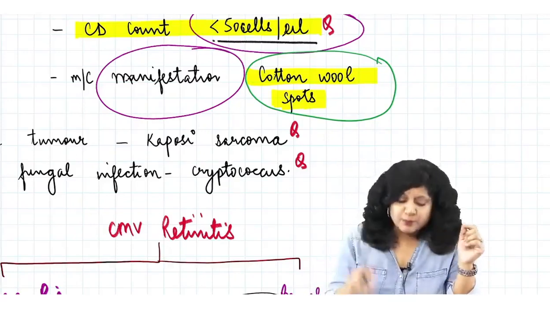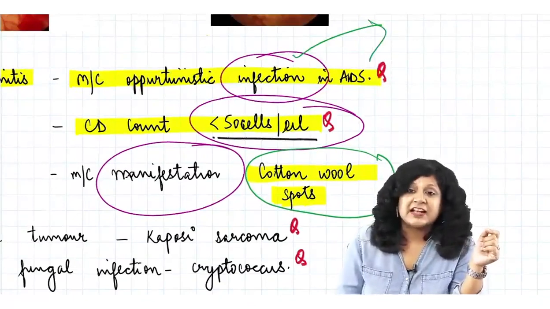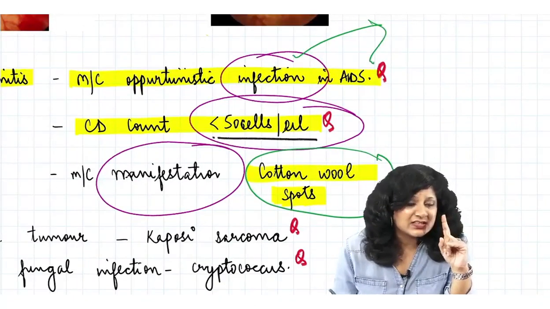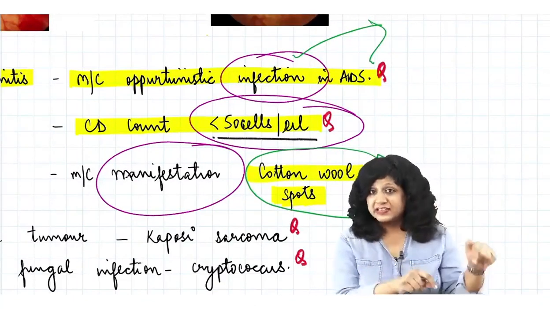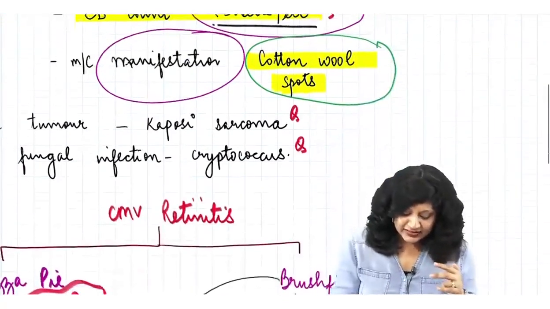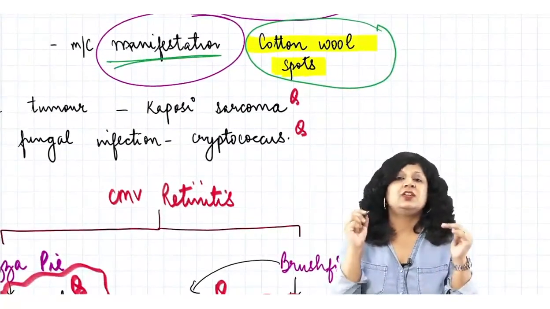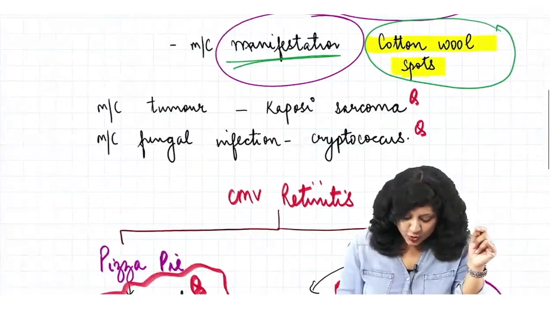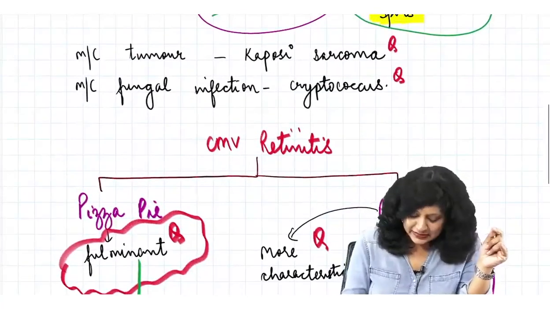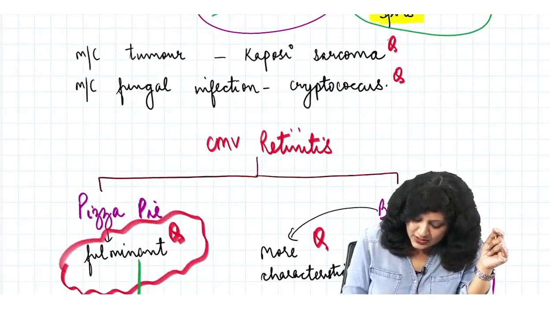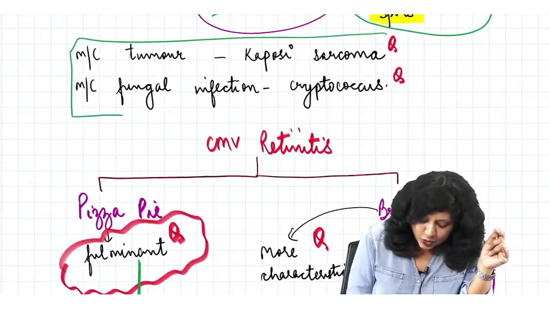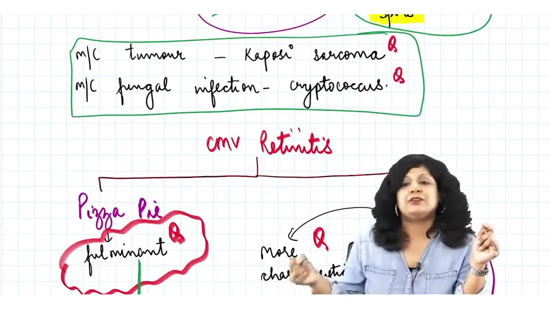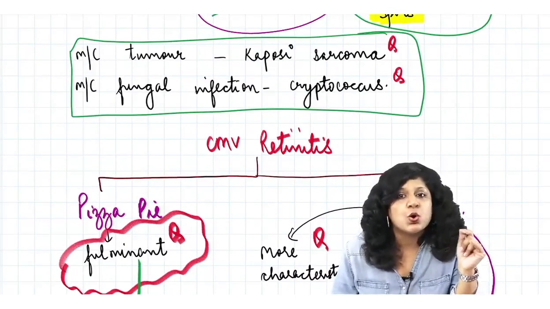So see, when they are asking you infection, your answer is cytomegalovirus retinitis like they did here. But if they are asking you manifestation, then your answer will be cotton wool spots. Okay, then as I told you, the most common tumor that can occur in these patients is your Kaposi sarcoma, while the most common fungal infection that can occur is the Cryptococcus.